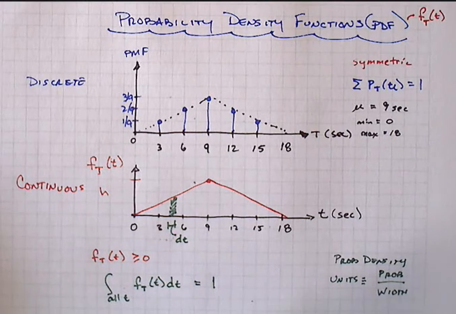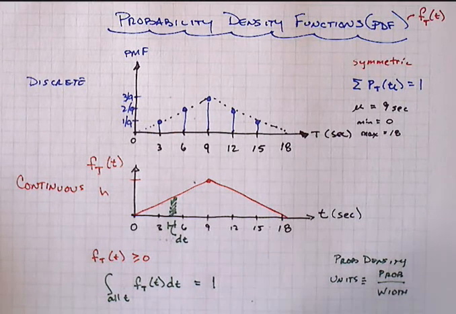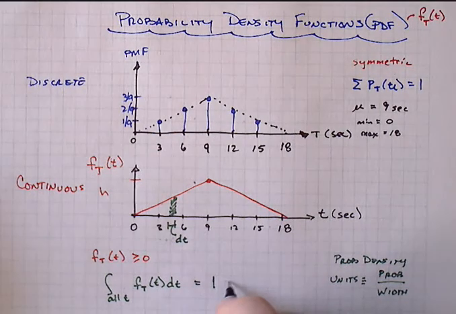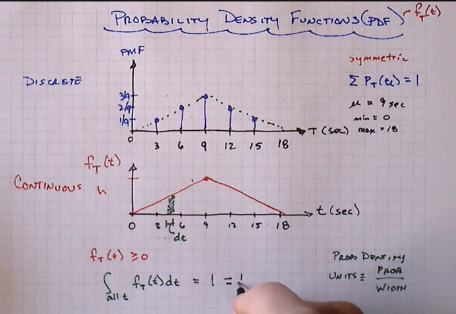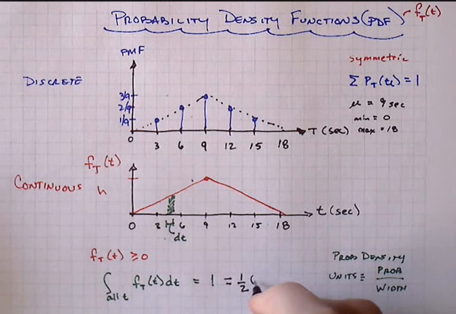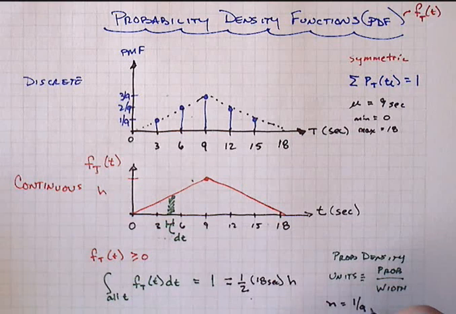That's key. Notice that for our problem here, rather than try to come up with the actual mathematical function for each one of those segments, why don't we just recognize that it's the area of a triangle? So in this example, we'd have 1/2 times the base of 18 seconds times the height equal to 1. And so our height would equal 1/9 per second.